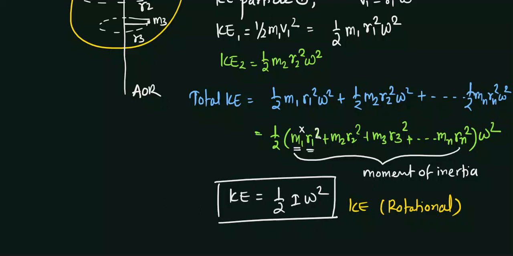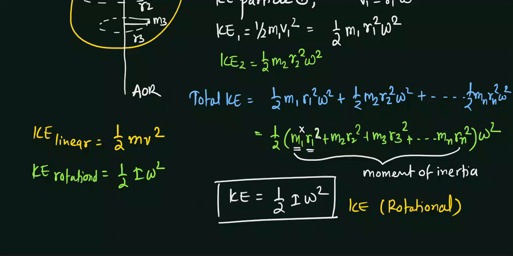If you compare this kinetic energy with linear kinetic energy, it is half m v square, and KE rotational is half I omega square. We have studied that in linear motion we have linear velocity, while in circular motion we call it angular velocity.